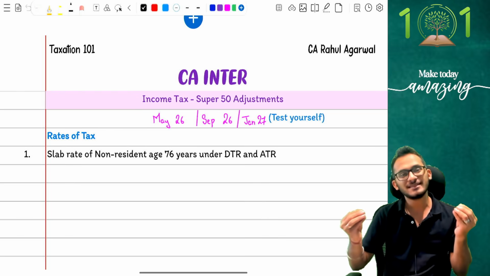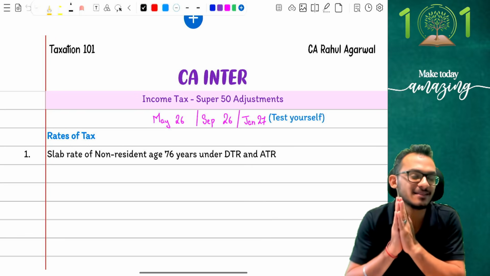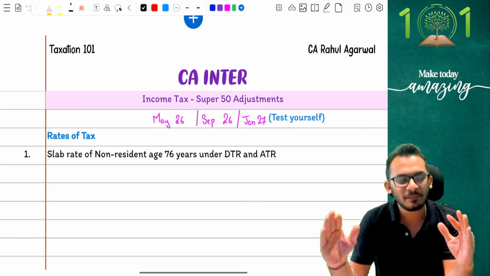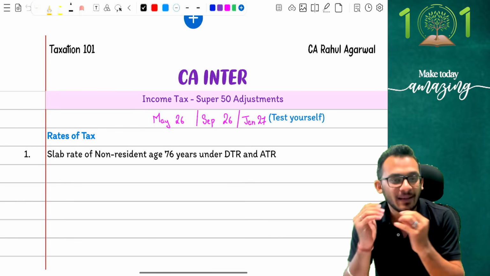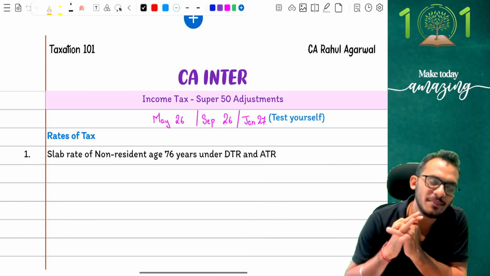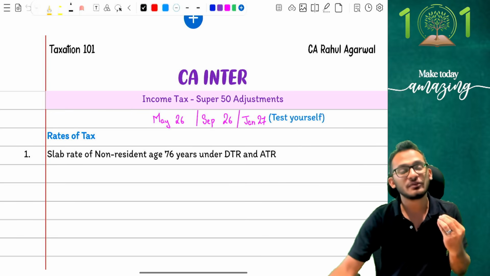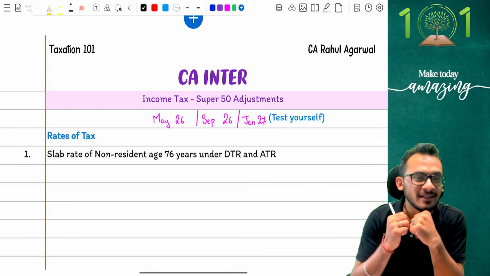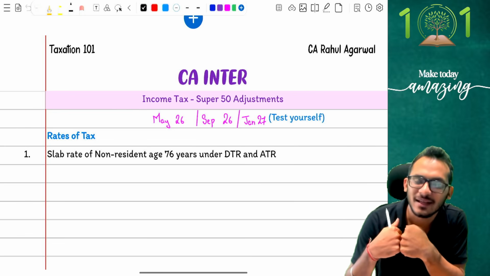So I am not going to waste any further time. I'm going to dive into this topic. We're going to do some very beautiful adjustments in this whole document, multiple chapters, multiple layers, proper analysis of each and everything. And I'm going to be writing it along with you so that you have a better understanding of things. Yes, so let's start this chapter. Let's do 50 adjustments from our side and have the grip over your direct tax to make sure that you get an amazing amount of marks in the coming examinations.